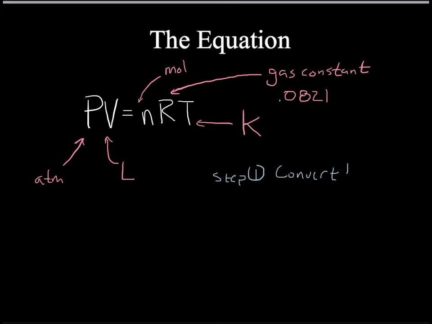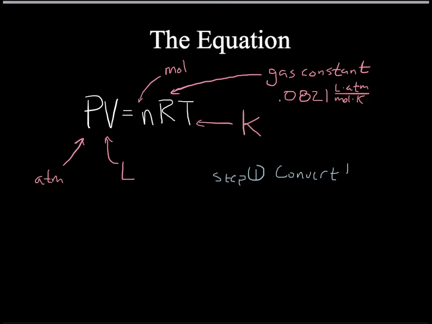0.0821. So anytime you're using a PERV-NERT equation, you can plug 0.0821 in for R. It's always that. The units of R are liters, atmospheres, moles, Kelvin. Now, once again, those are units. That is not a separate equation all of its own. Just like volume is in liters and N is in moles, R is liters, atmospheres, moles, Kelvin. It's just a lot of different things on there, like the speed of your car is miles per hour. This is liters, atmospheres per mole, Kelvin. So it's just another unit.